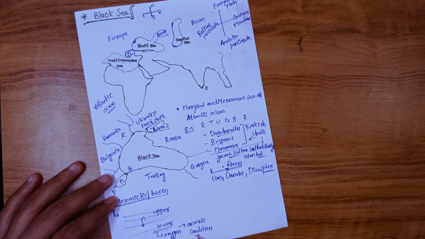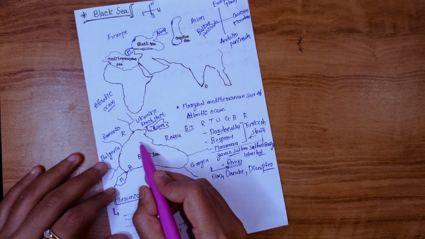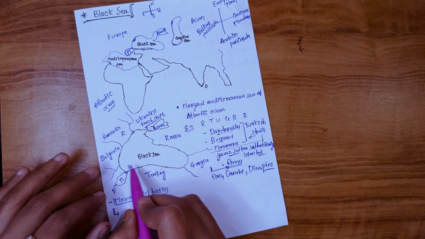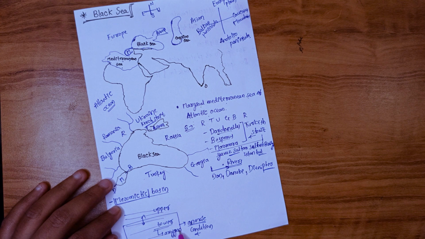So most of the basin of the Black Sea, the deeper part, has an anoxic condition. It means it lacks oxygen.